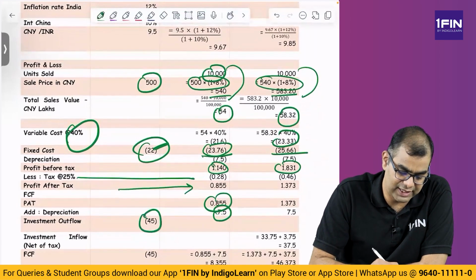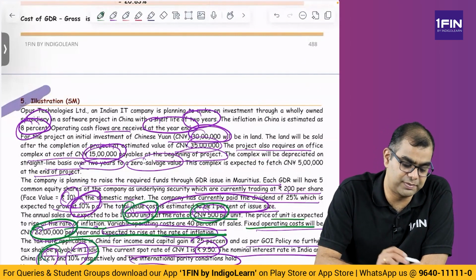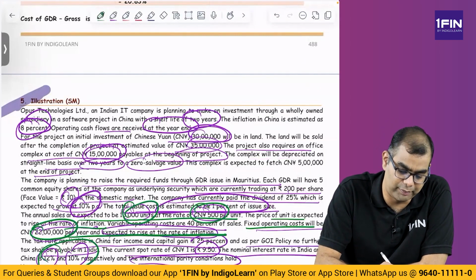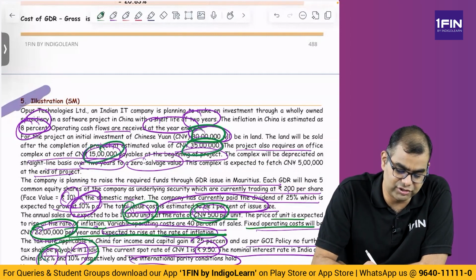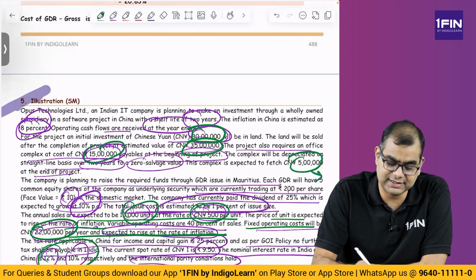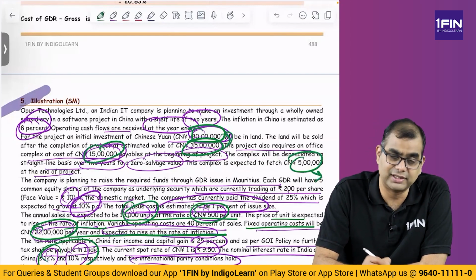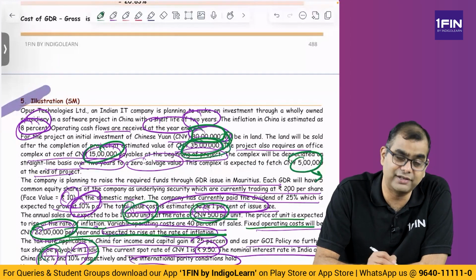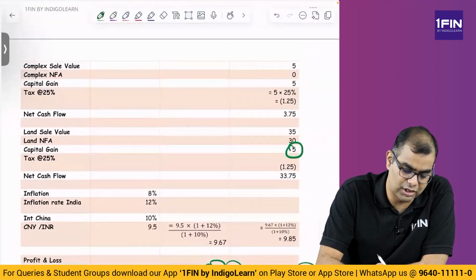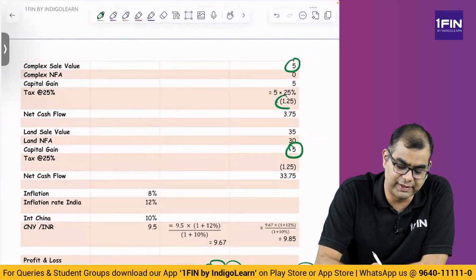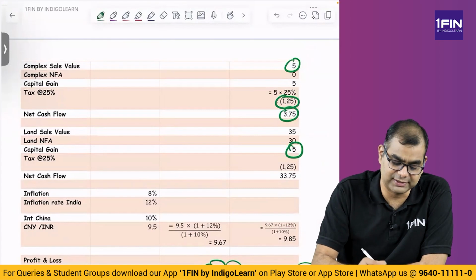Then, you have 45 lakhs as the initial investment. And then, are the only cash flows with respect to the P&L? No, you have land at 30 which you are selling at 35. There is an office building at 15 which you are selling at 5. So, on this 5 lakhs, there is a tax, and post-tax there is an inflow. On this differential, there is a tax, but the entire 35 will come to you. So, what you do is, you first compute the complex sale value is 5. From that 5 you subtract 25%, 1.25, you get 3.75 as the net inflow from sale of the office complex.